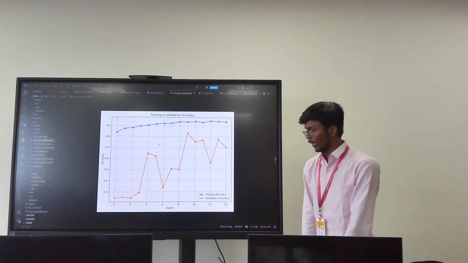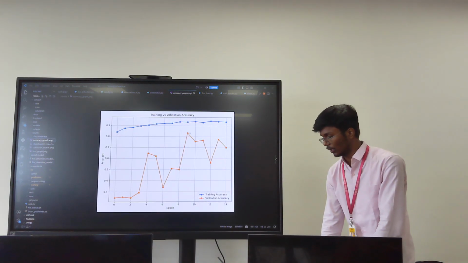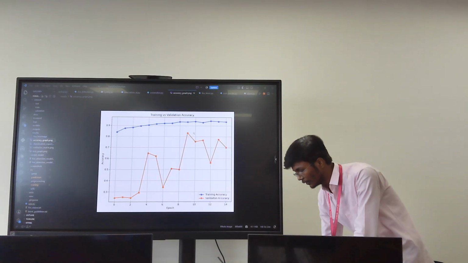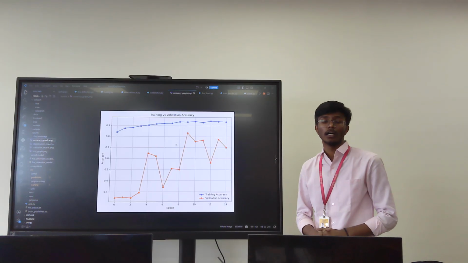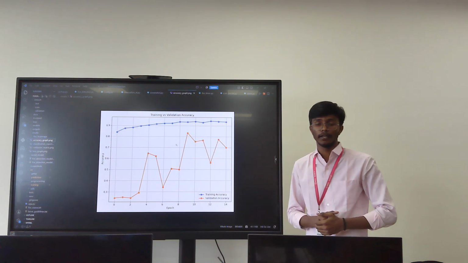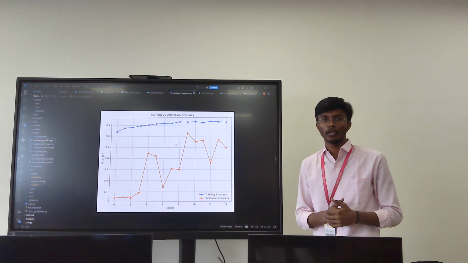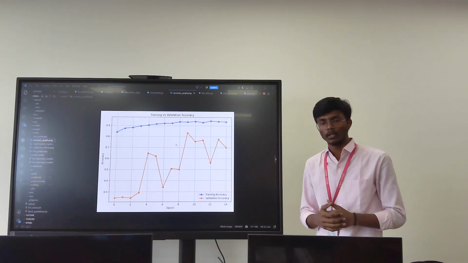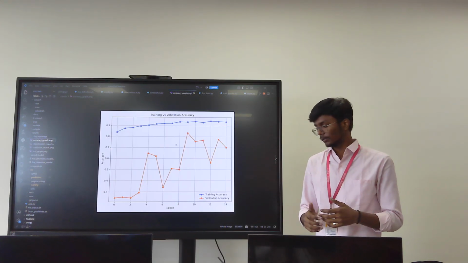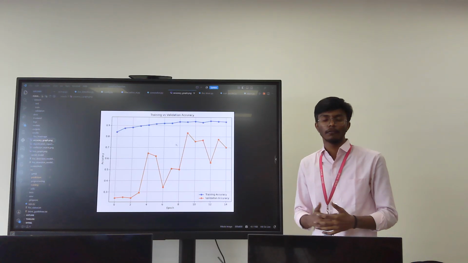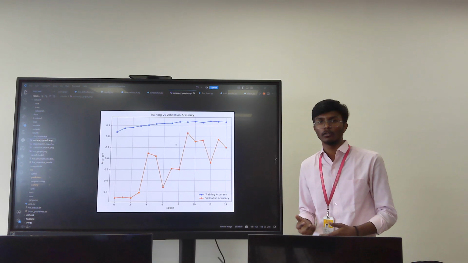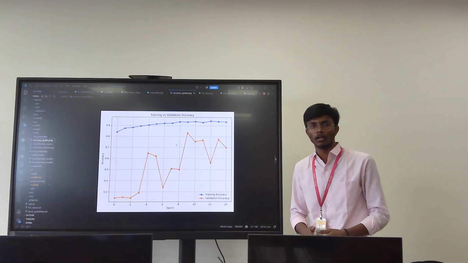This is the training and validation accuracy graph. I used early stopping while training the model, because it helps us not to overfit the model, which might overfit because of the many images and training.